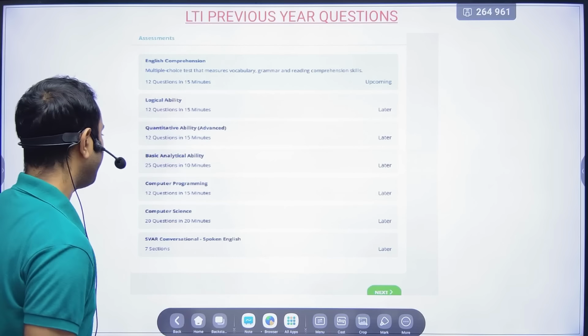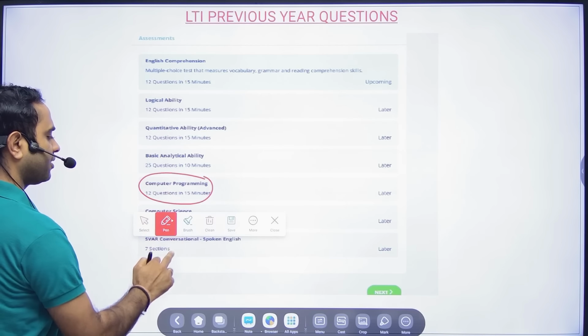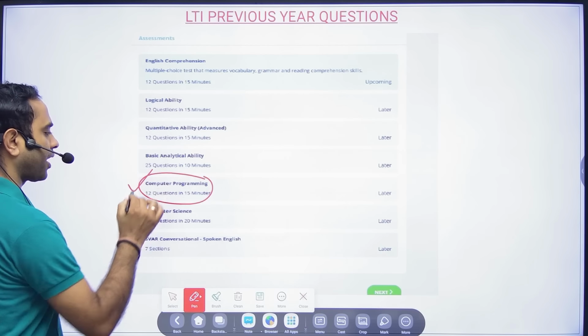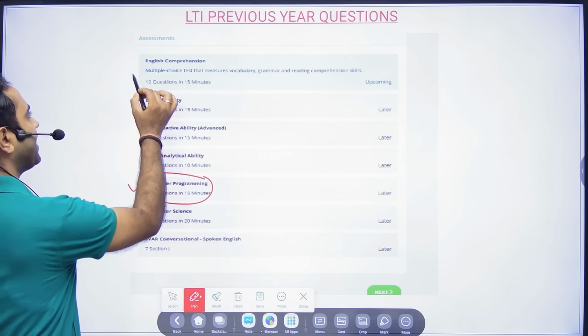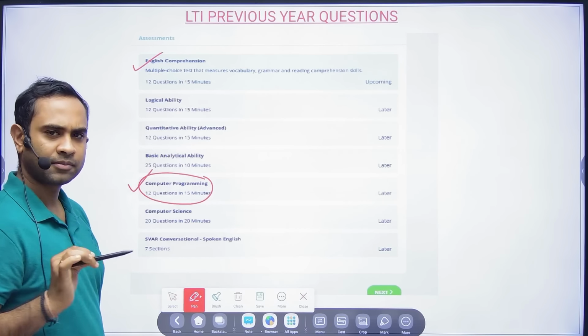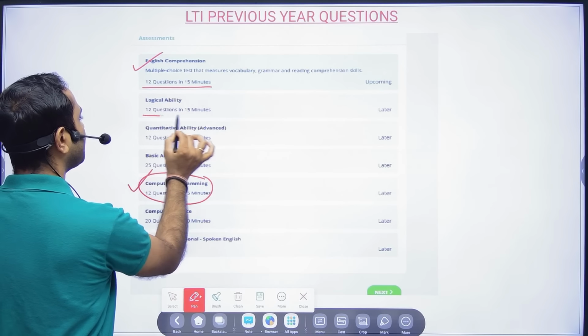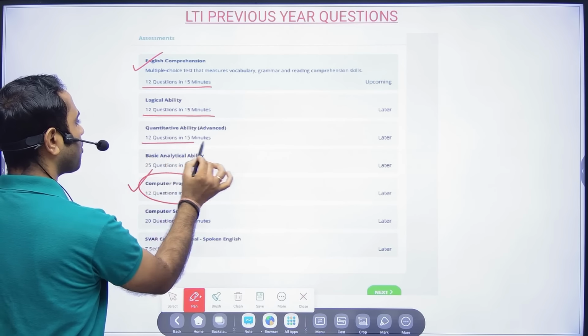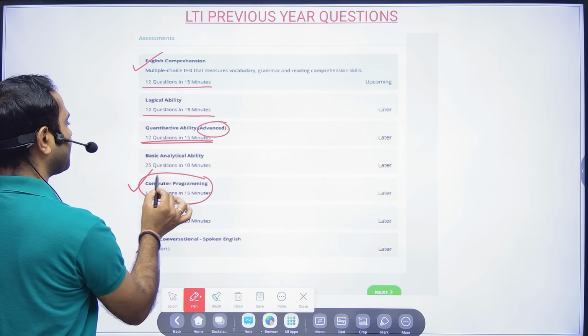English comprehension is 12 questions in 15 minutes. Here we could see a small change in computer programming: 12 questions in 15 minutes, and the remaining things are the same. Logical ability, 12 questions in 15 minutes. Quantitative ability, advanced, 12 questions in 15 minutes.